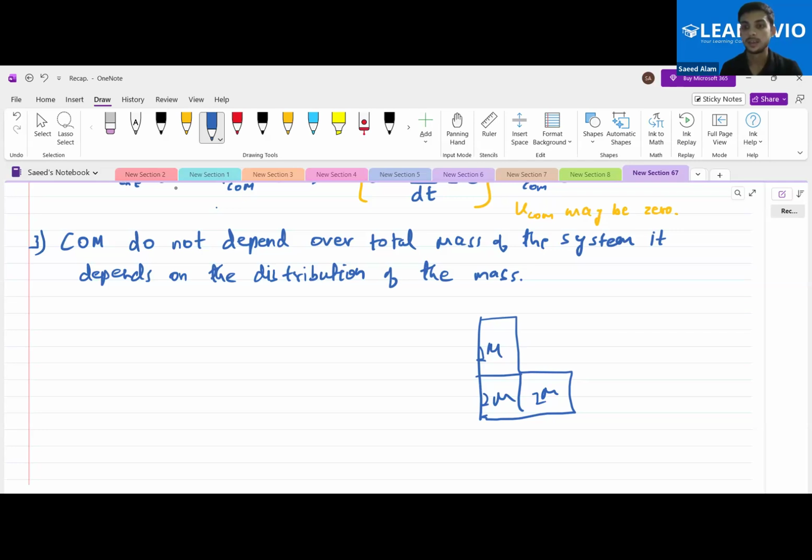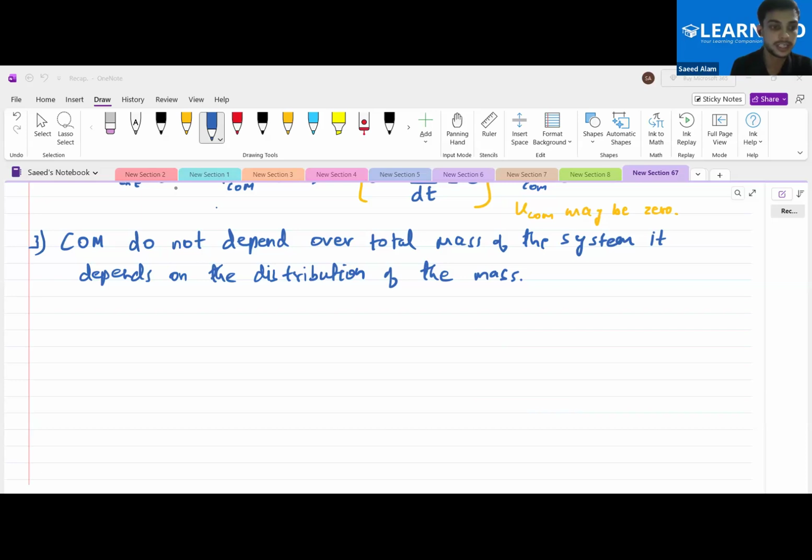Yes, sir. Okay, so remember that the total mass of the system does not affect the center of mass. How that mass is distributed over the system, that affects the center of mass. Is this clear to all of you? Yes, sir. Okay, this is something that you should remember.